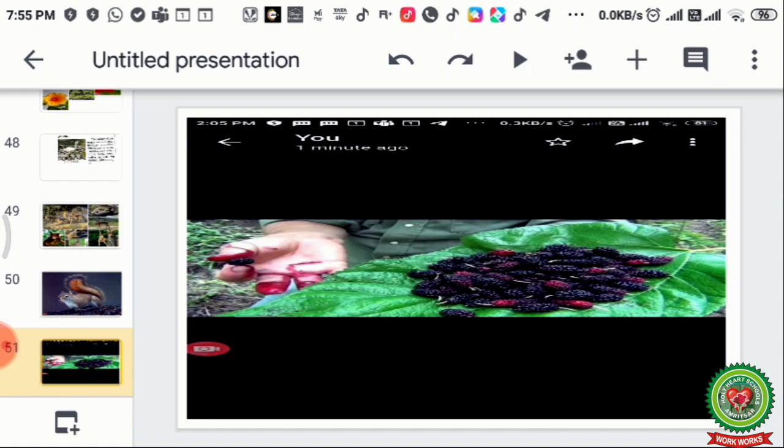And these are mulberries, which we call in our own language shehtoot, found in the China type of climate. On these mulberry trees only, silkworms are reared, and that is the reason China is one of the important countries for the rearing of silkworms.